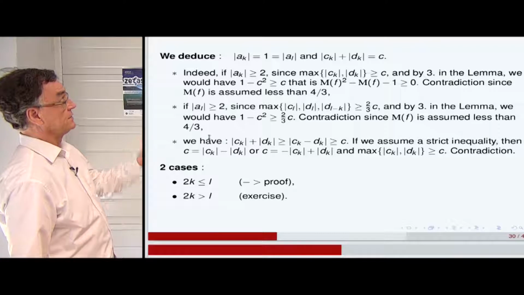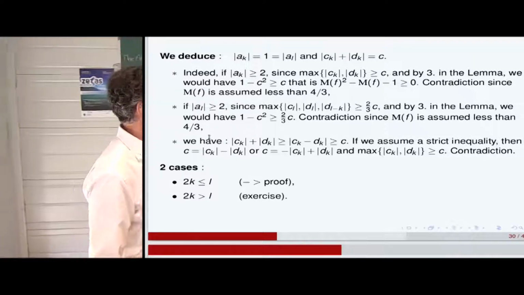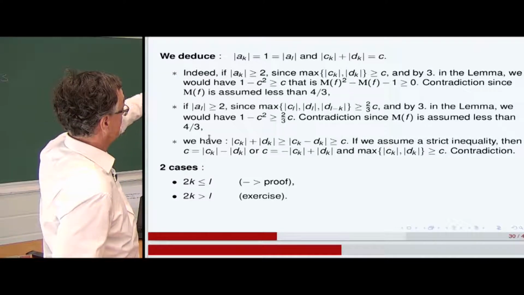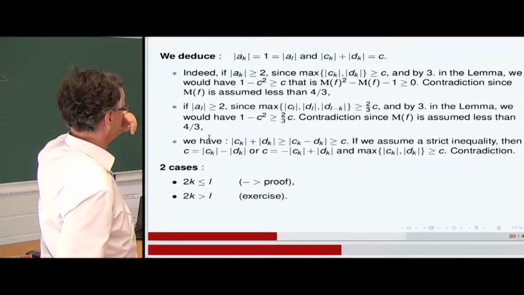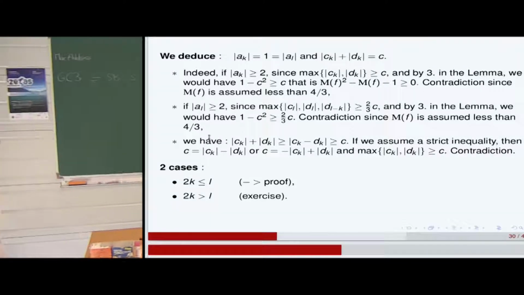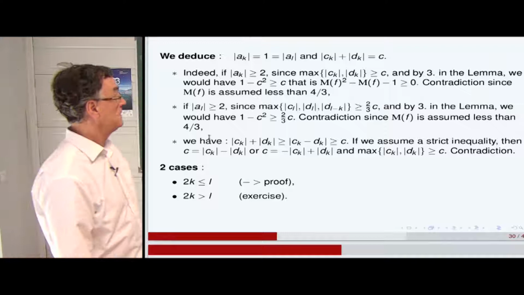So there is a contradiction because this inequality corresponds to the golden mean, 1.618, that's x squared minus x minus 1. And we have assumed the Mahler measure strictly less than 4 divided by 3.